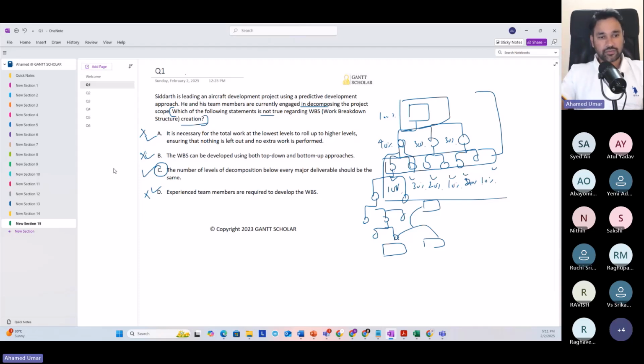Yes, please. Thank you, sir. I know that definitely C is a wrong option, but I just want you to take a second look at option D. We are actually dealing with predictive, which is more common to construction work.